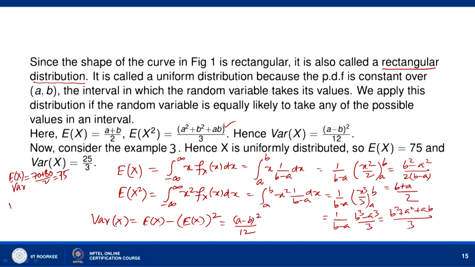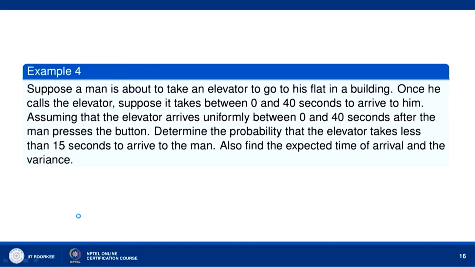It is 75, and the variance of x will be equal to 70 minus 80, that is 100 square divided by 12. So, 100 by 12, which means that it is 25 by 3. Okay. So, that is the variance of x. Now, let us go to this example.